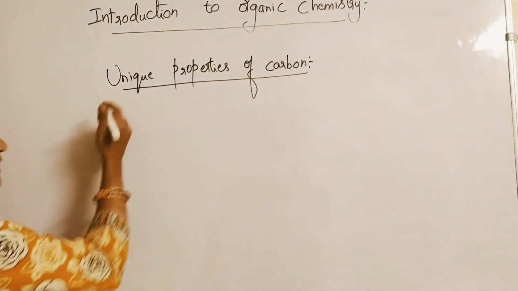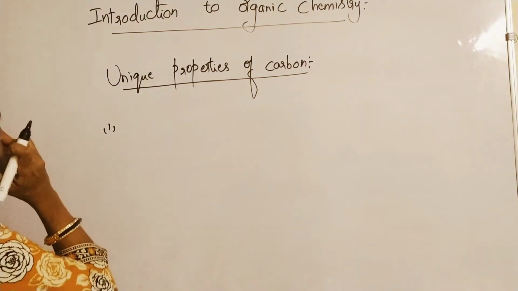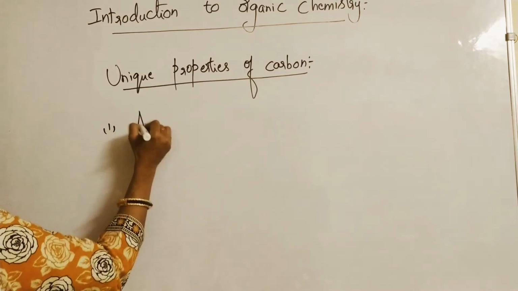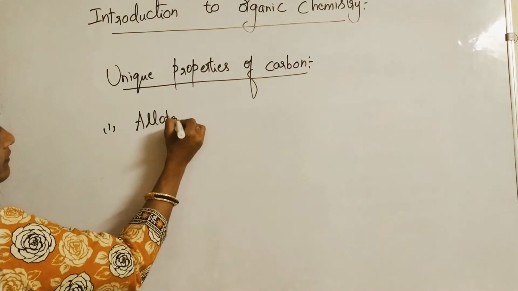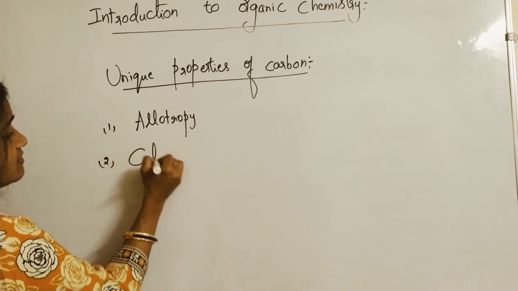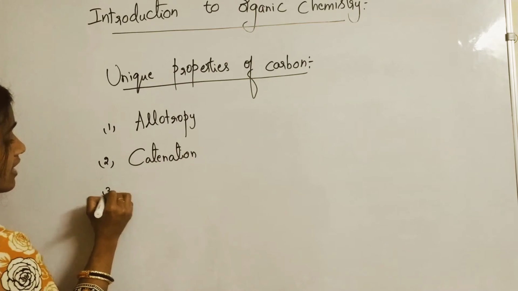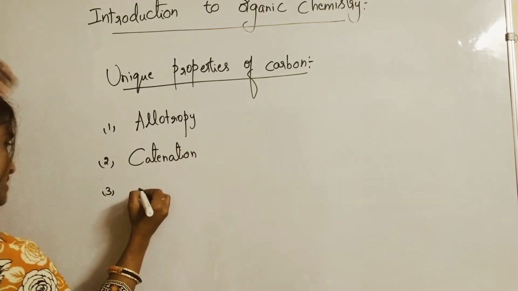So let me introduce the unique properties of carbon. So what are the unique properties? First one is allotropy. Second one is catenation. Okay, and third one is isomerism.